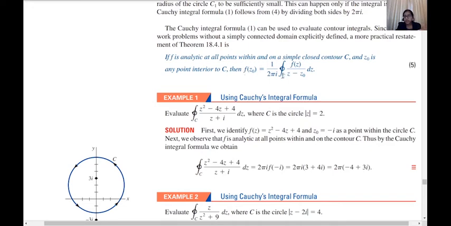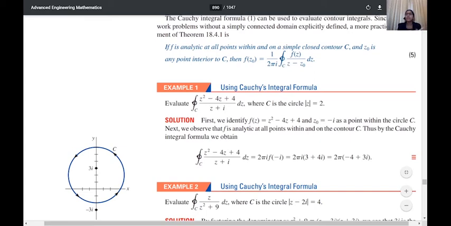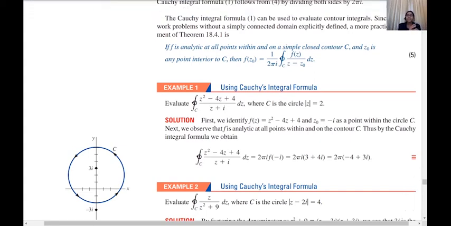So to find this particular integral, we have to find 2πi into f(z₀). We know f(z) and we know z₀, so we just have to find 2πi into f(−i). Here (−i)² is −1, and 4 minus 1... so that will become 3, and −4 into z, where z is −i, gives 4i. So 3 + 4i will be our f(−i). So the integral value is 2π into (−4 + 3i).